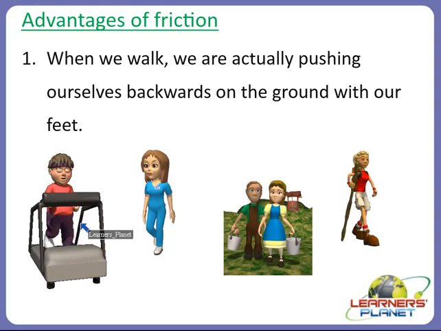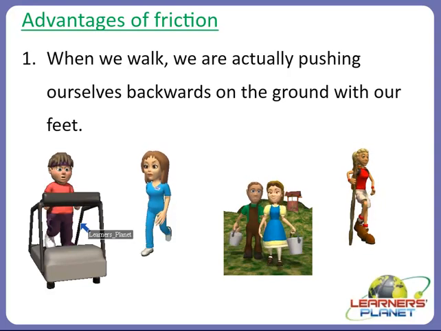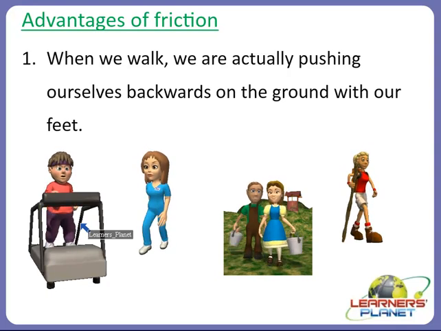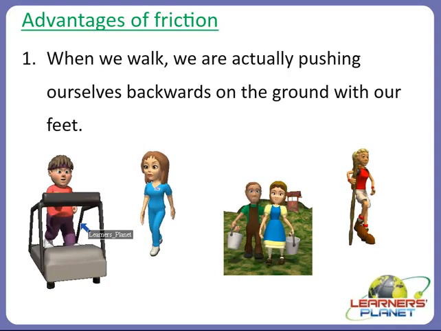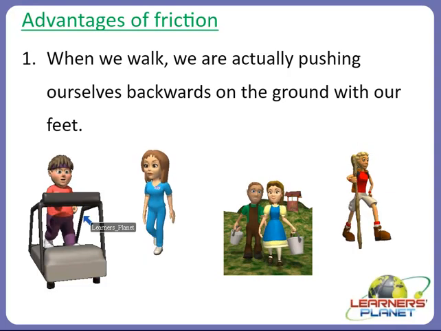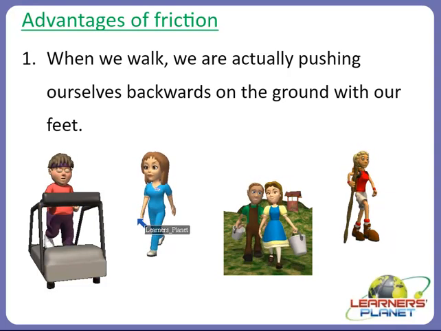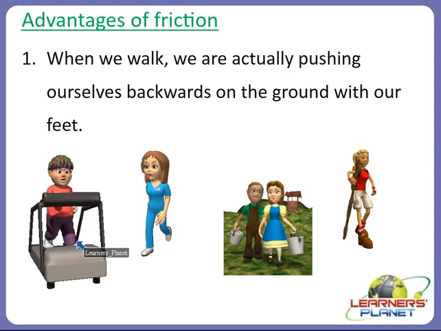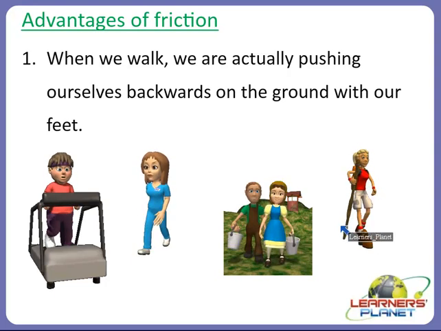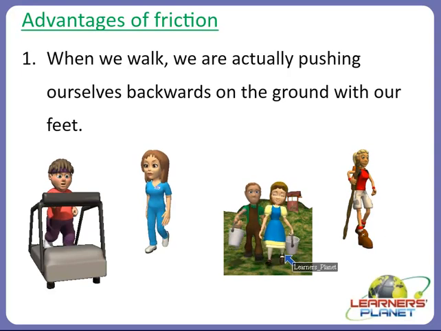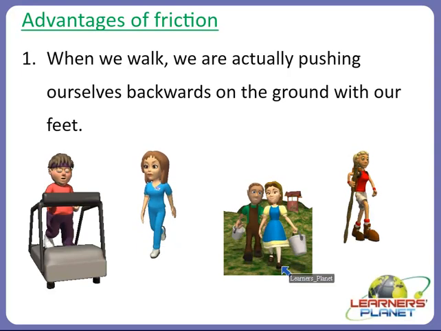The shoes have a grip designed to create friction, and the treadmill is a rough surface on which more friction is developed. A couple is walking on a rough surface, so it is producing more friction. That is why they will not slip.